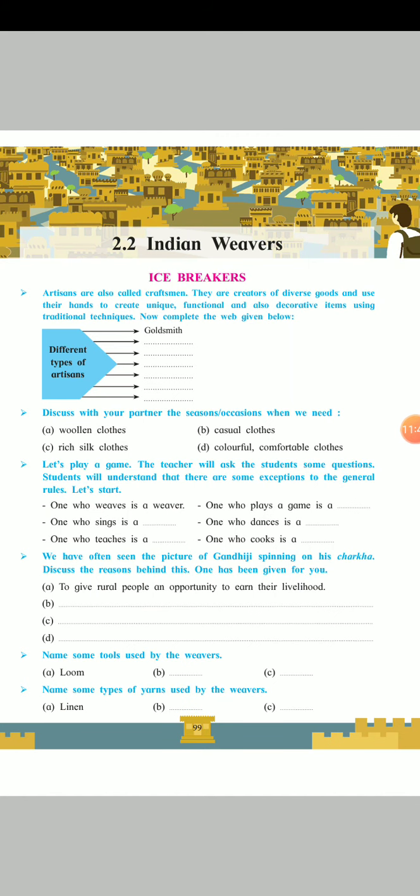After artisan, let's move on to the next: discuss with your partner the seasons or occasions when we need the following four points, A, B, C and D. In which season or occasions we need these types of clothes?